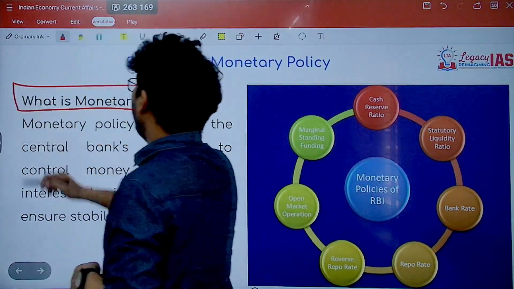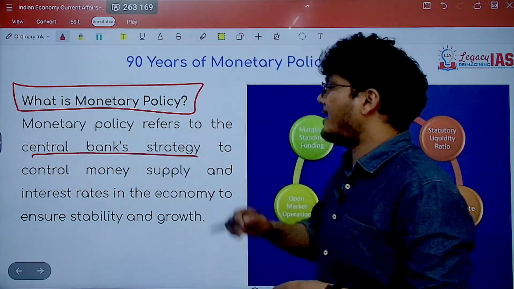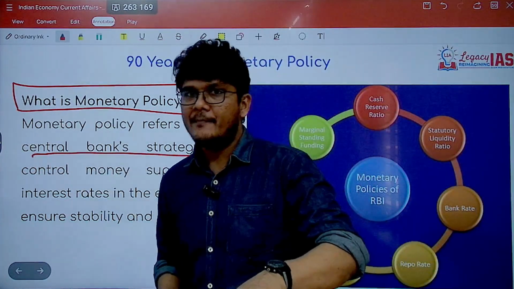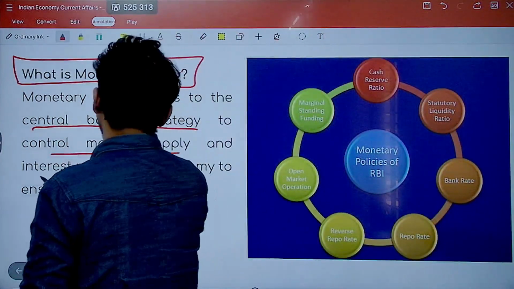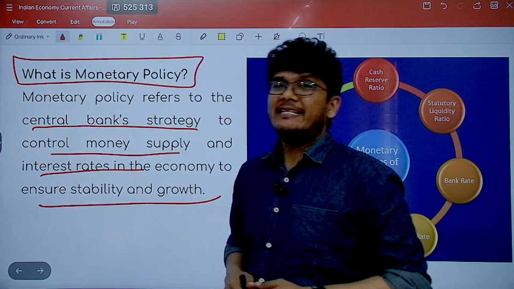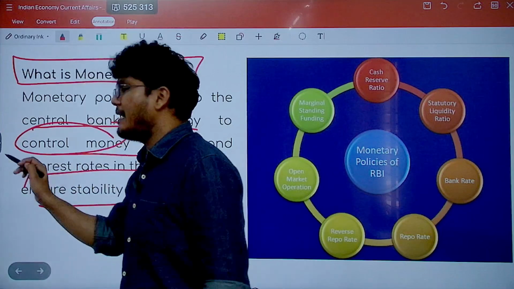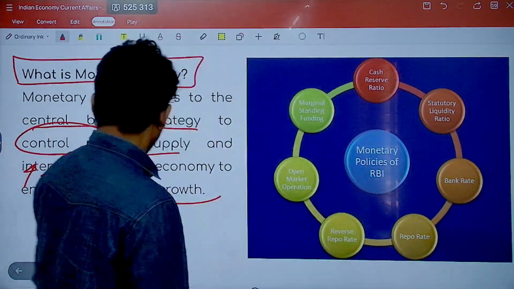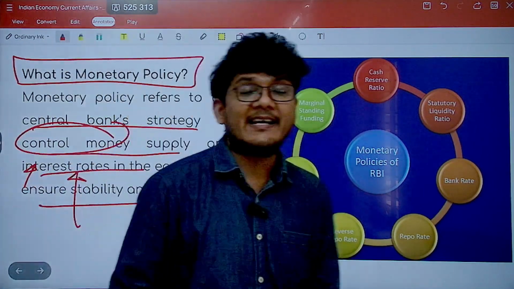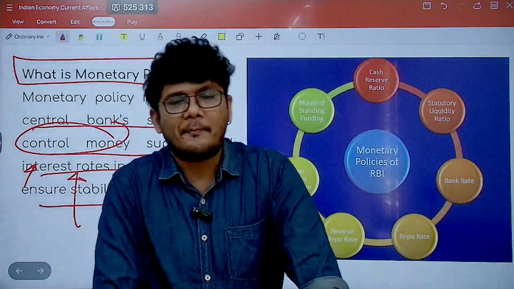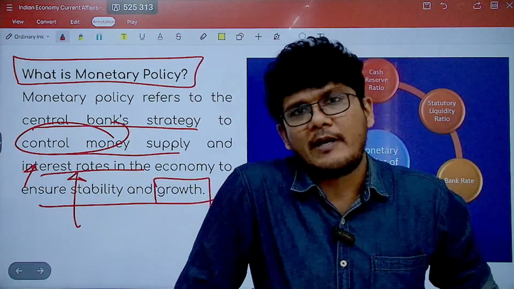Right, so what is this monetary policy? Of course, it's the central bank's strategy to control the money supply and to facilitate growth. So control money supply, interest rates in the economy, and ensure stability and growth. Controlling money supply is done via the interest rates actually. In fact, growth is also ensured via the interest rates, because it is the interest rates majorly which form part of monetary policy, in addition to certain reserve requirements as well.